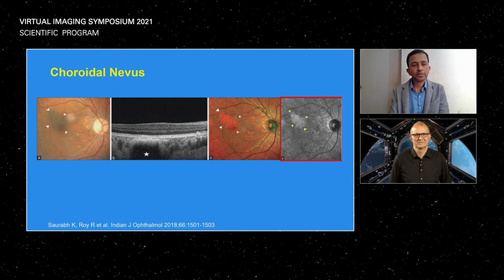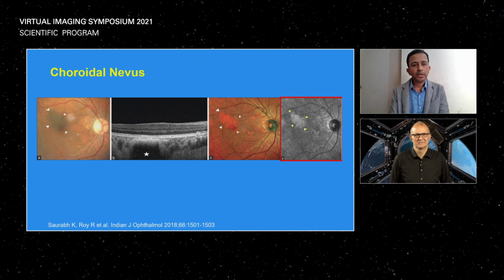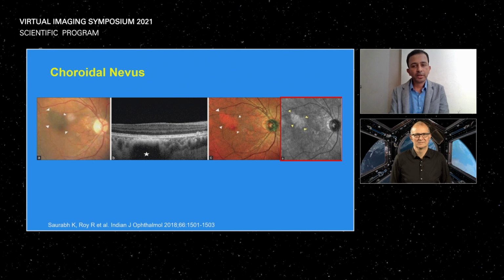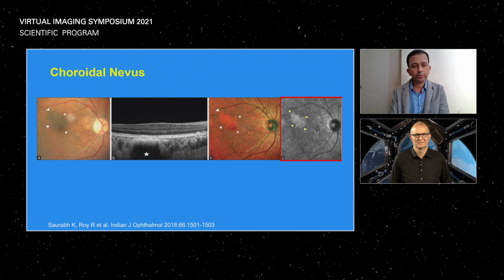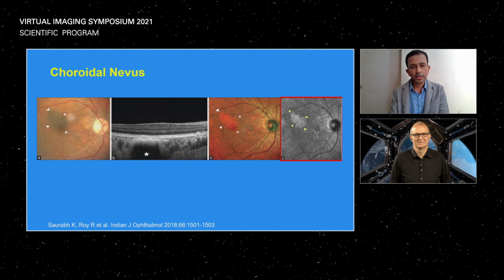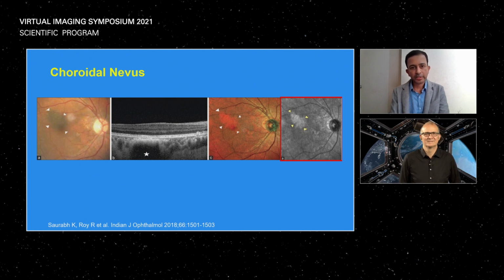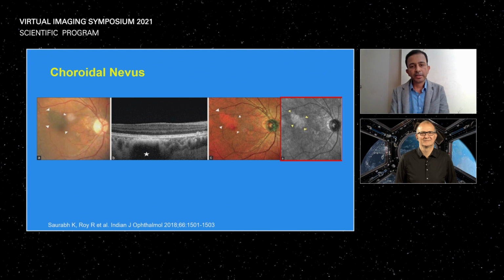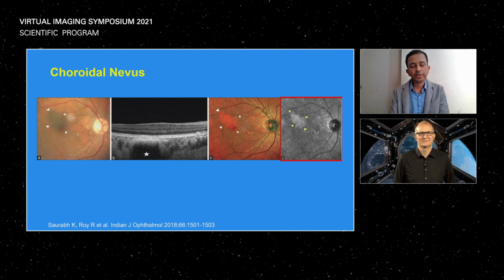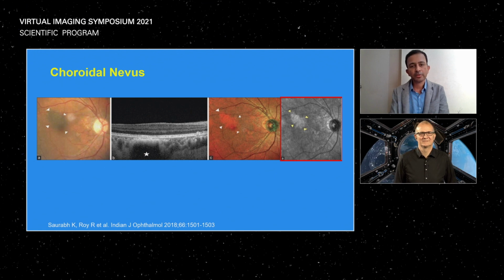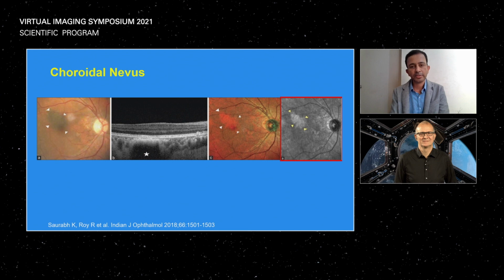Multicolor image does show choroidal lesions well too. If you can see, there is a choroidal nevus in the color fundus photograph, and OCT also shows hyporeflectivity because of the pigments. The multicolor image showed the orange-red lesion at the level of the RPE and choroid because it is rich in melanin.